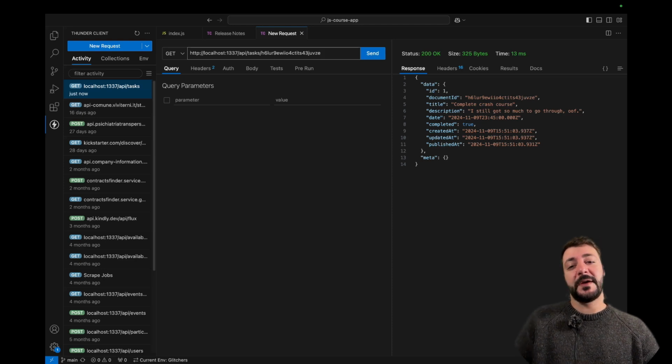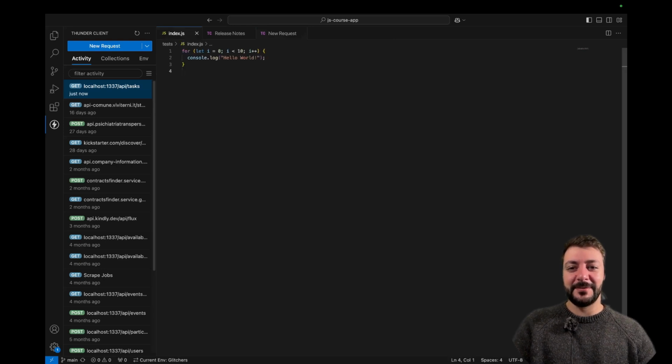We'll just have to remember that our ID is not called ID, it's just called document ID, which is why I hate these things. I'm really unhappy about this. Whatever, right? So let's go and find our tasks using code.